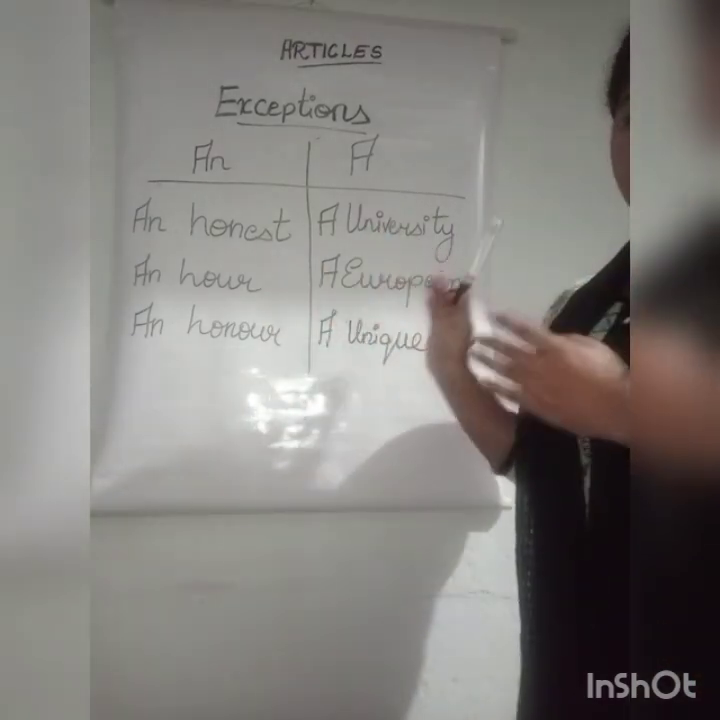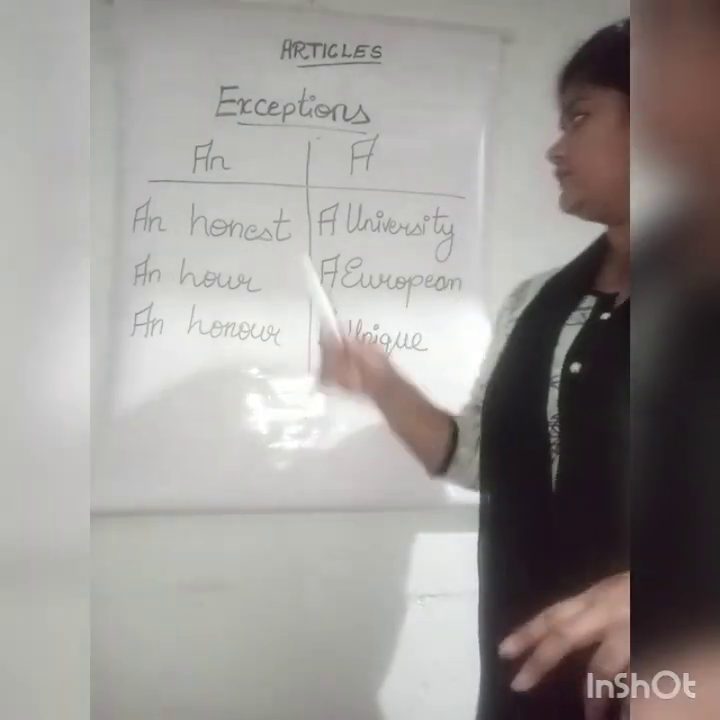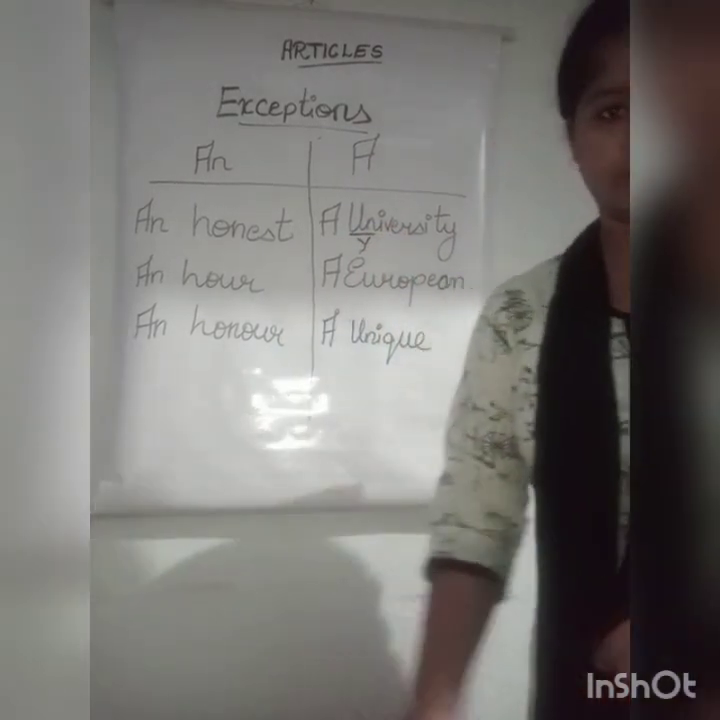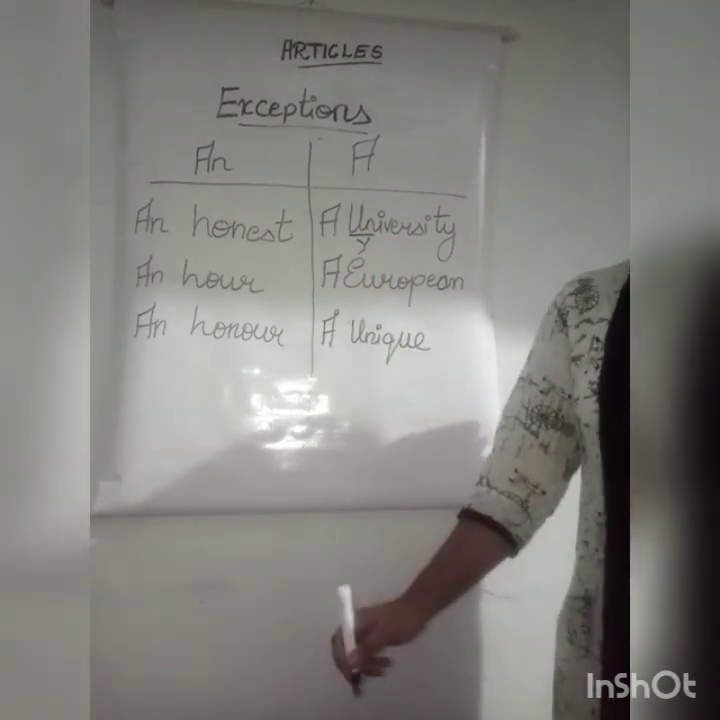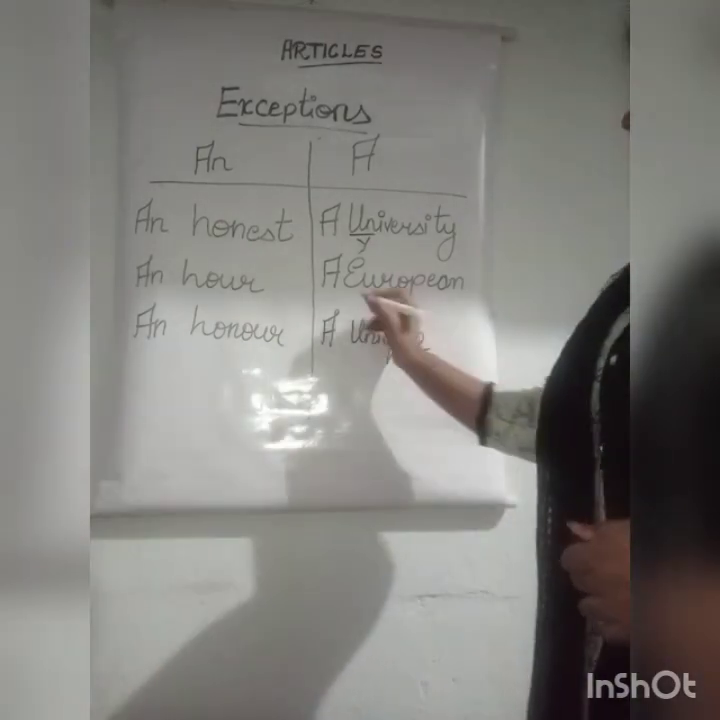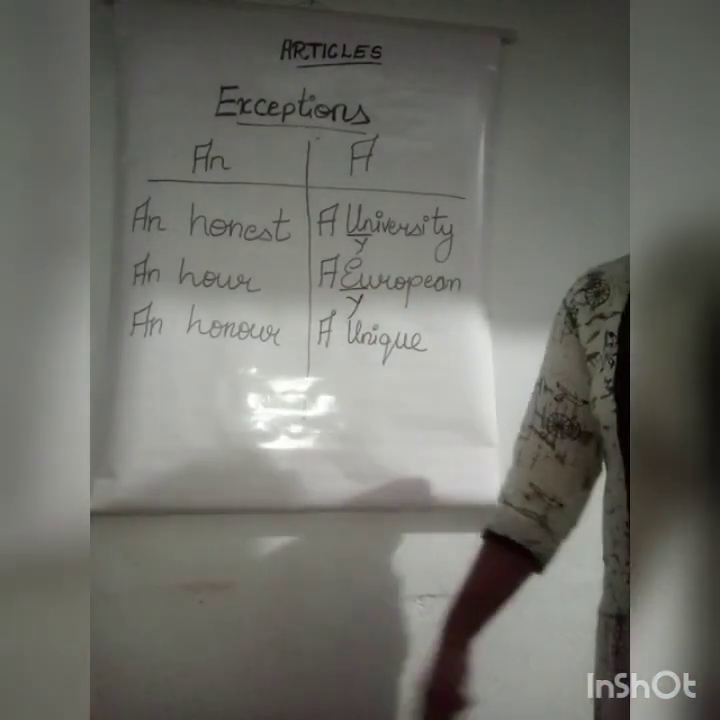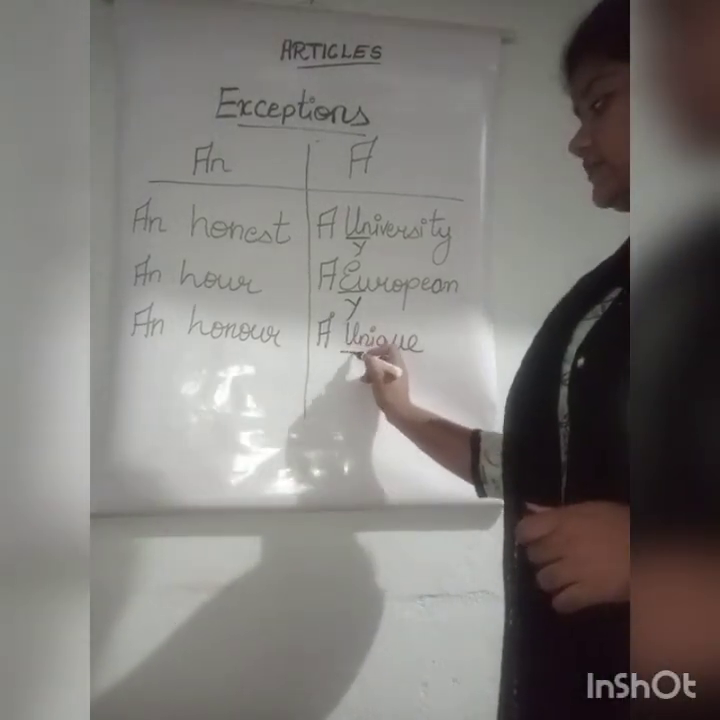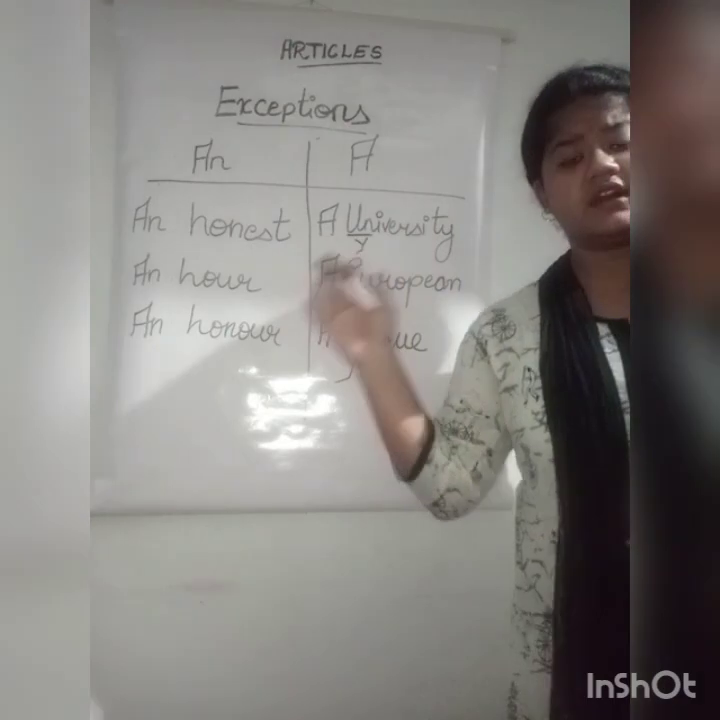Come to the exceptions of a. Here, university. Though it starts with the vowel U, but it is pronounced Y. Because of that, a is used. The second word, European. Here also, though the word is starting with E, which is a vowel, but it is pronounced as Y. Here also we use a. Same thing, unique. Here also the word is starting with U, which is a vowel, but it is pronounced as Y. So these are some exceptions of a and an.